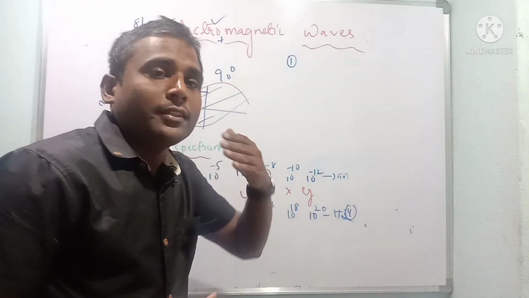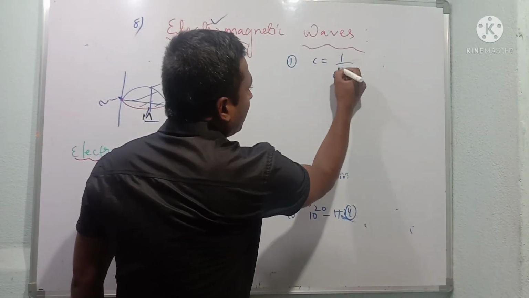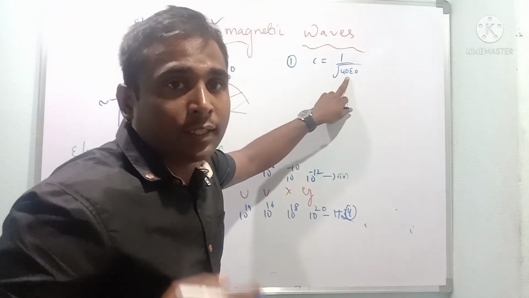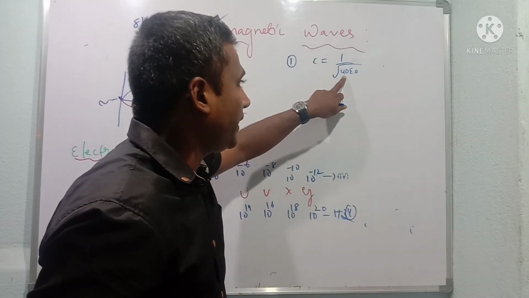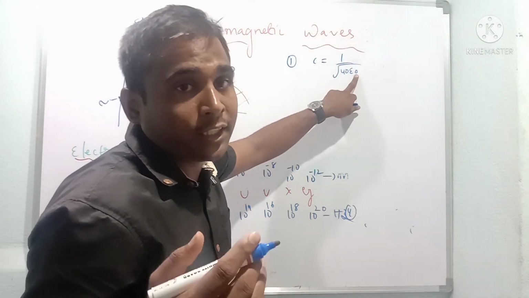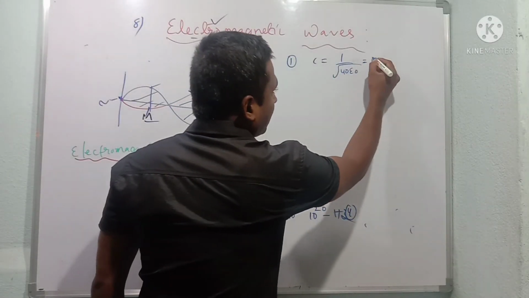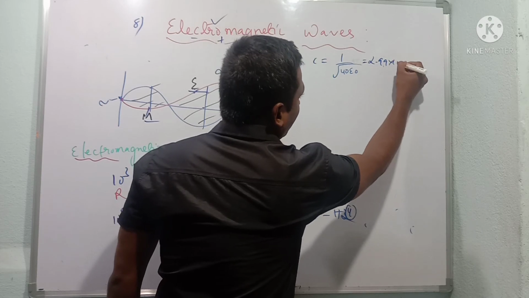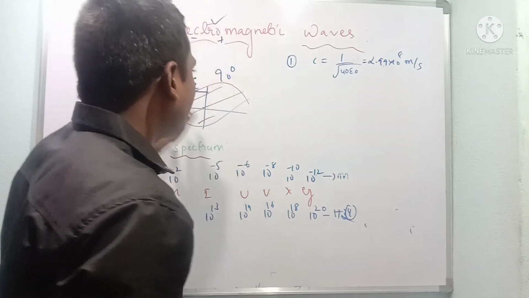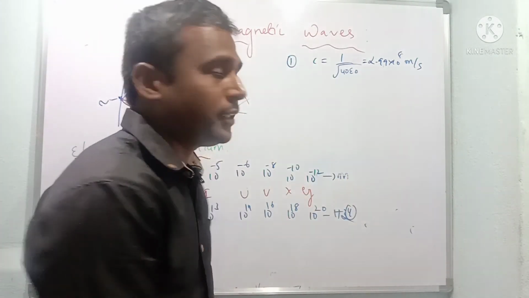We know the speed of light is given by the equation c is equal to 1 over square root of mu naught epsilon naught, where mu naught is 4 pi into 10 to the power of minus 7 and epsilon naught is 8.85 into 10 to the power of minus 12 coulomb square per newton meter square. If I substitute, we get 2.99 into 10 to the power of 8 meter per second. So what does it mean? These waves can move with the speed of light. That is the first property.